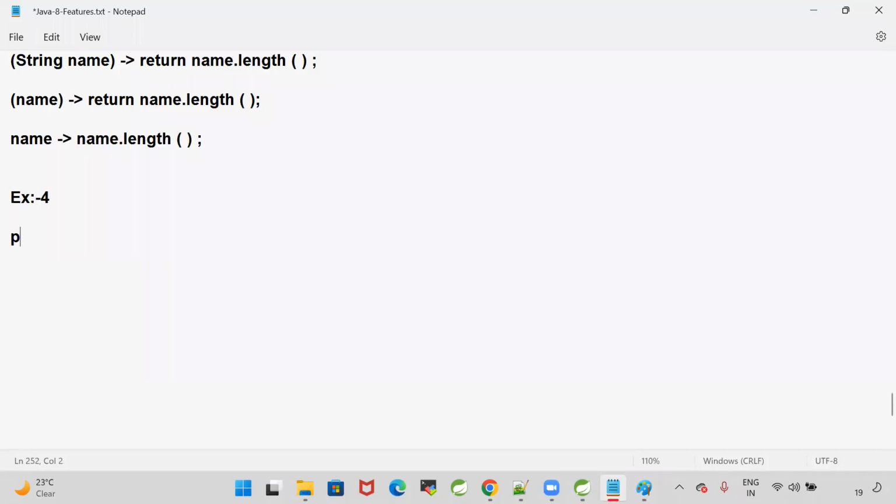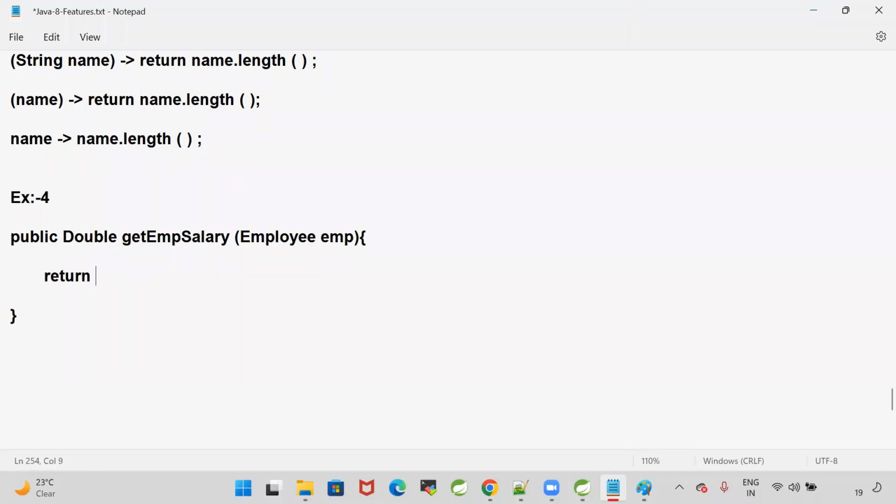Assume that there is a method, public, returning a double value. The public getEmpSalary. I'm giving you an employee object.